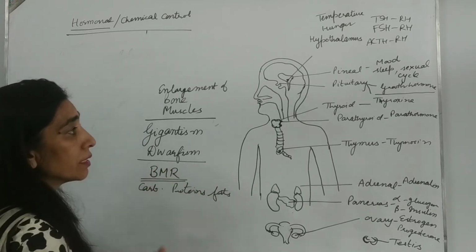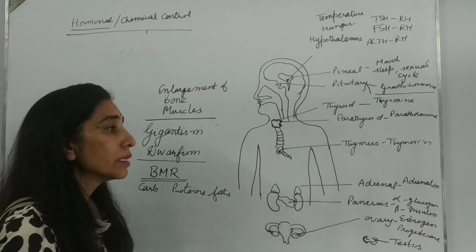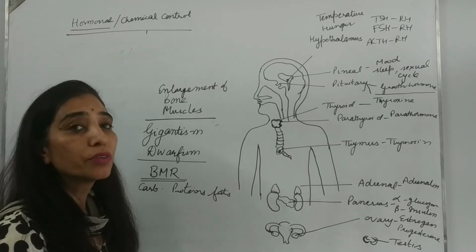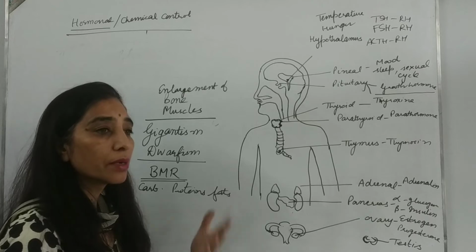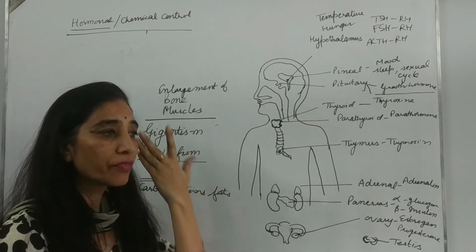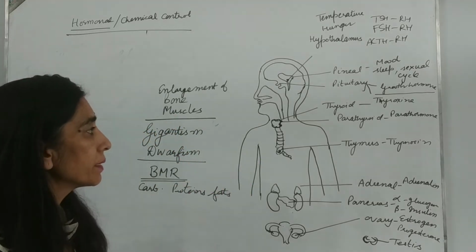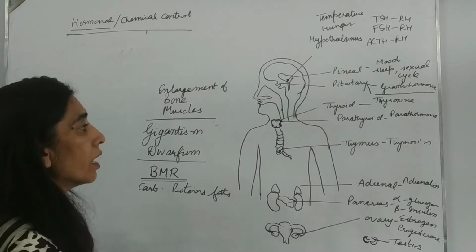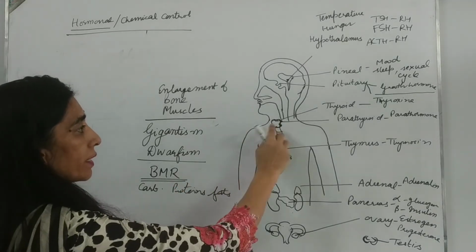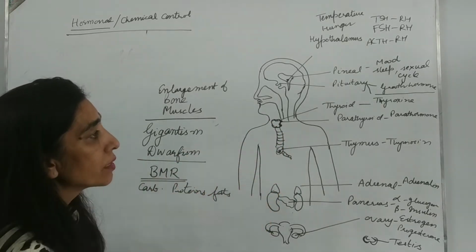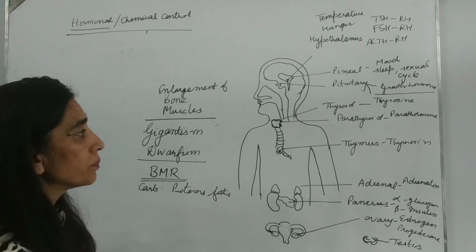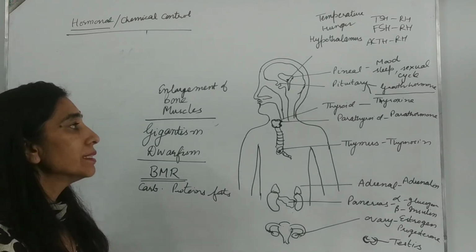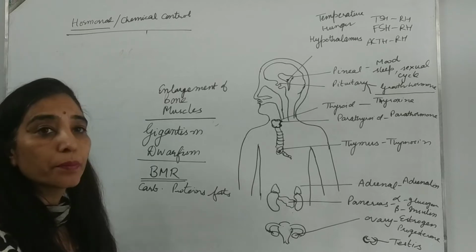And if thyroxine is released in less amount in children, then their growth will be stunted. Their mental as well as physical growth will be affected. Right? Now, attached to thyroid at its backside are two pairs of parathyroid. Parathyroid releases parathormone.